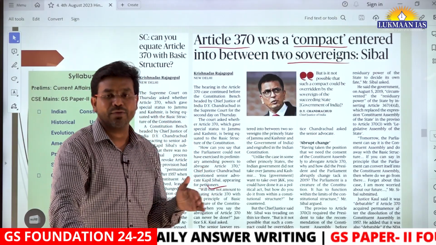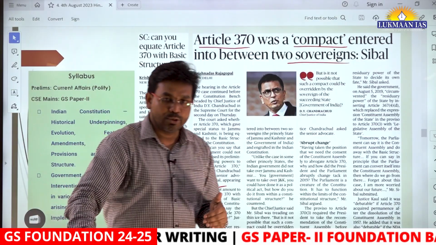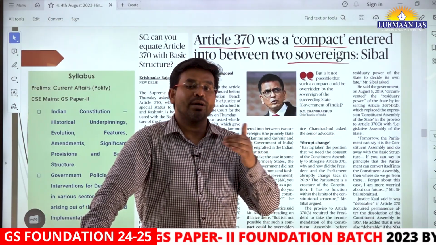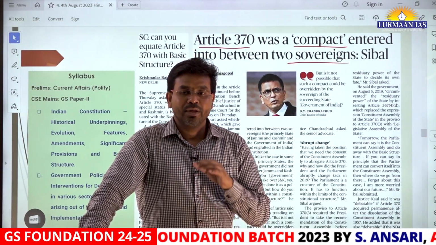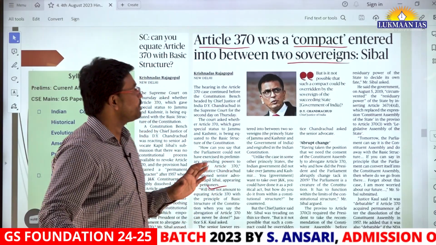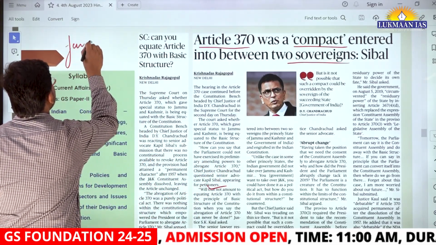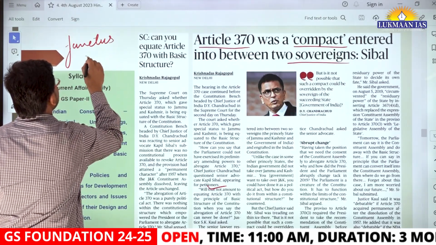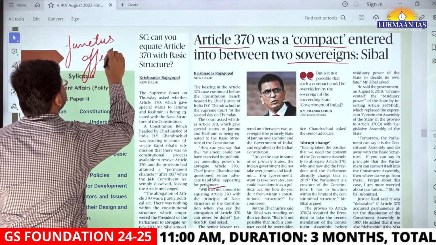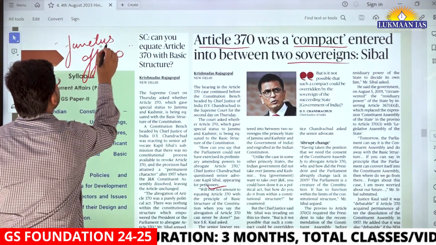However, the Chief Justice of India has said that the Constituent Assembly of Jammu and Kashmir no longer exists. So, since it no longer exists, it has become functus officio. Okay, so there is a term that they have used. This is known as functus officio. What do we mean by functus officio?